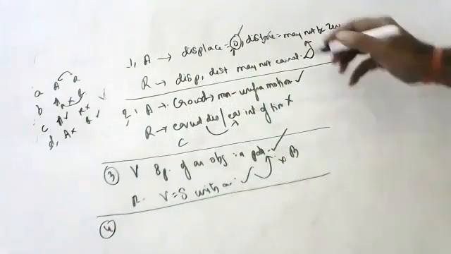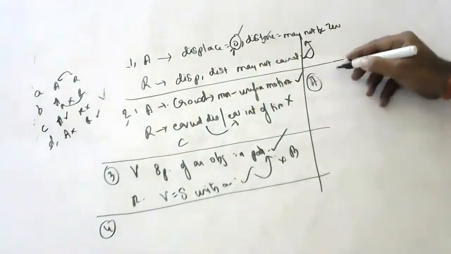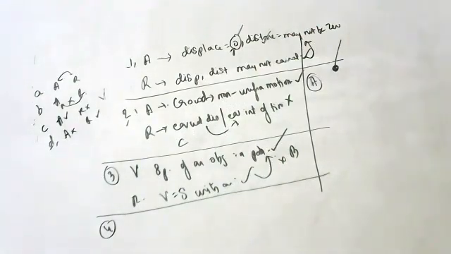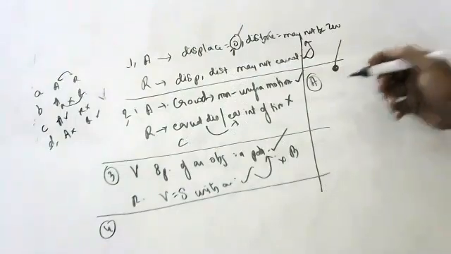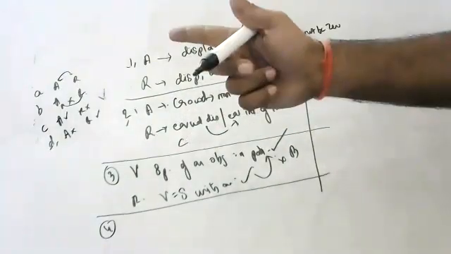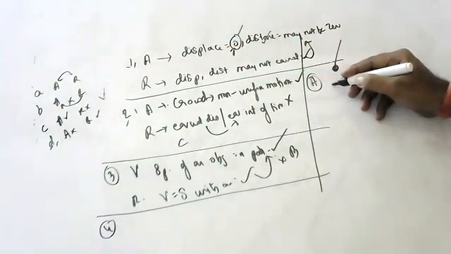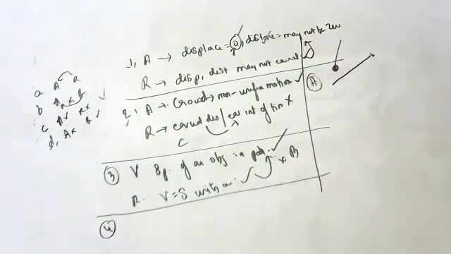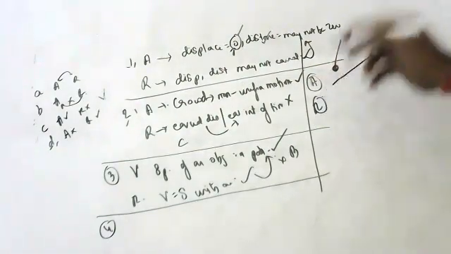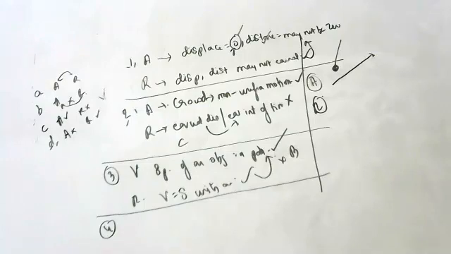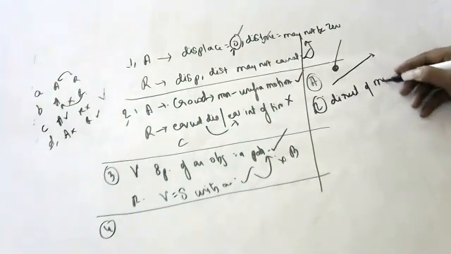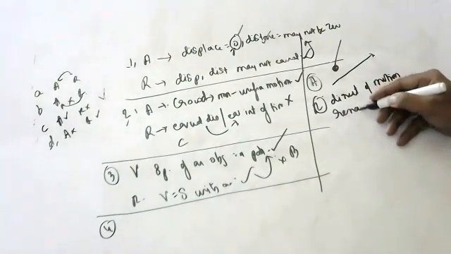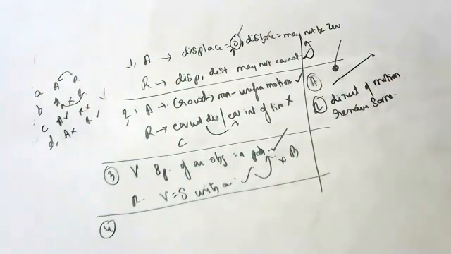A stone tied with a piece of thread, children, assertion. A stone is tied with a piece of thread, describing a circular path with constant velocity, and on being released, moves in a straight line. Children, he moved like this and released. When released, it moves in a straight line. Reasoning: along the circular path, direction of motion remains same. Yes, children, anyone answer?